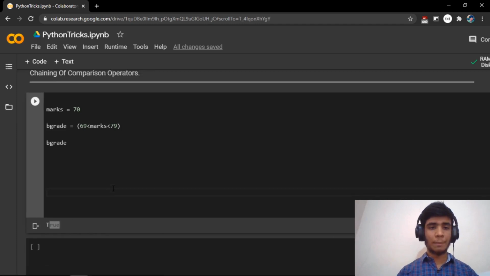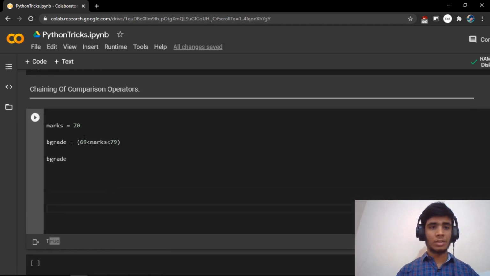So what happened here? Python has automatically recognized the chaining of comparison operators, and it made comparisons with both. It checked whether marks is greater than 69 or not, and also whether it is less than 79.